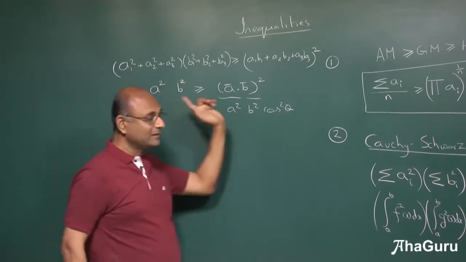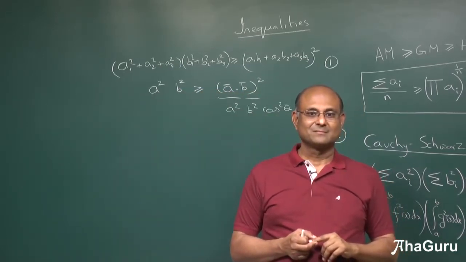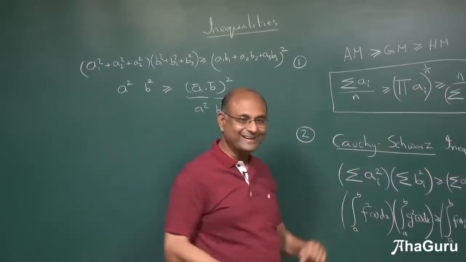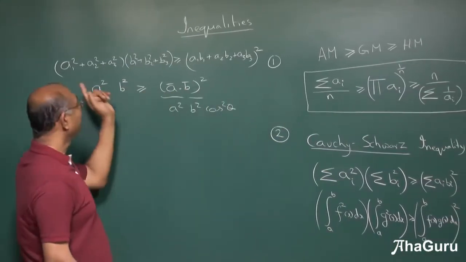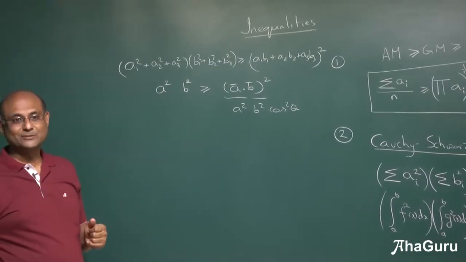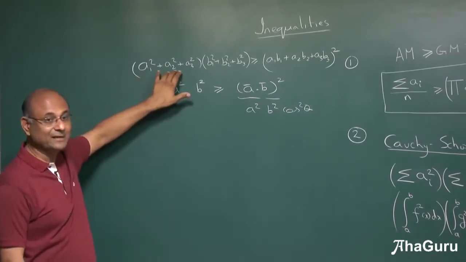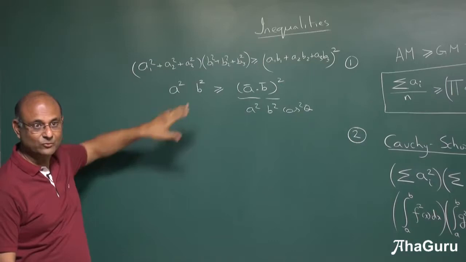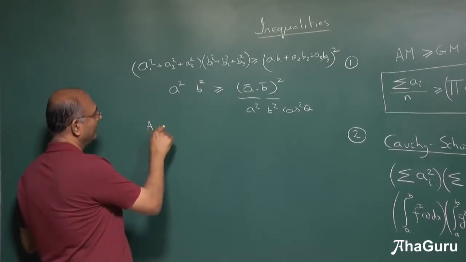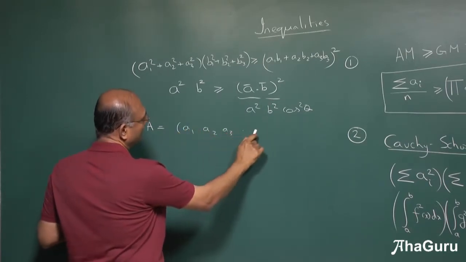We can ask, wait, that was true for 3 numbers. What about 20 numbers? Why is it still true? Well, that is a statement, right? But basically, the idea of a vector need not be restricted to 3 dimensions. You can talk about an n dimension vector. So if you say there is an n dimension vector with n numbers here, usually we learn that as a matrix. So you say A is A1, A2, A3, AN.